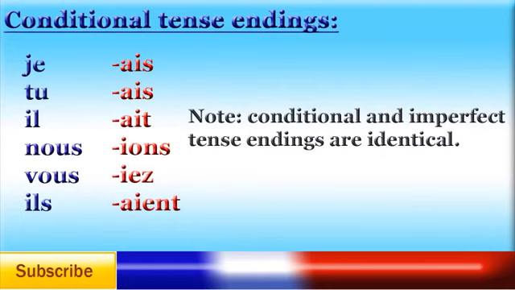So here are the conditional tense endings: ais, ais, ait, ions, iez, aient. As you can see, the conditional tense endings are identical to the imperfect tense endings.